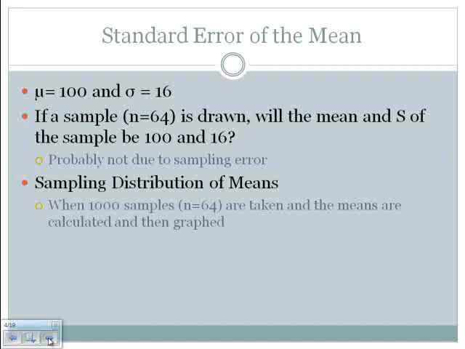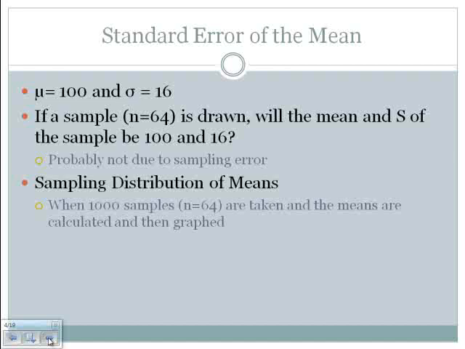So let's talk a little bit about this sampling distribution of means. This is probably some of the more theoretical stuff that we're going to be talking about, but a sampling distribution of means is created when you take a very large number of samples. So I picked a large number, 1,000, and you sample 1,000 times 64 people. So just imagine that we've got a big pot with everyone in the population's name in it. We pull out 64 people, measure them on something, take the average of that, and set that average aside.